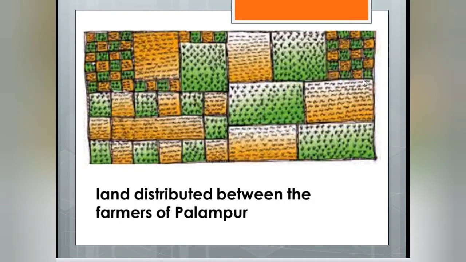Just see here, you will find that some plots are very big, and some plots are very small. So you can find out from this picture that the distribution of land is not equal. Only a few lands are very big and the rest are small. This one is the smallest one. Small fields are there. So these all belong to poor people. This one is the middle people, and this one is the large farmers, because these all are big lands.